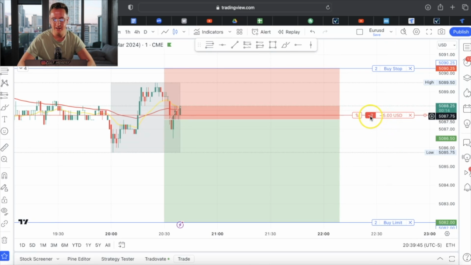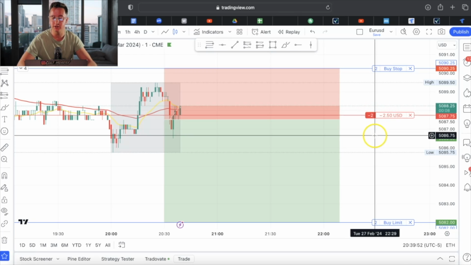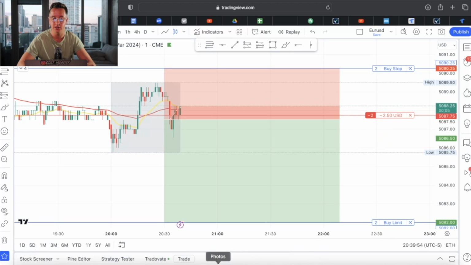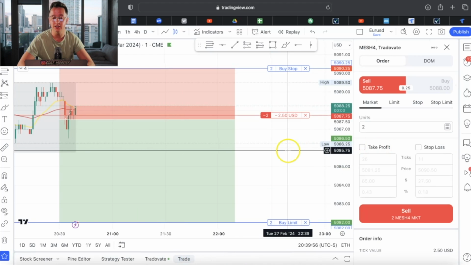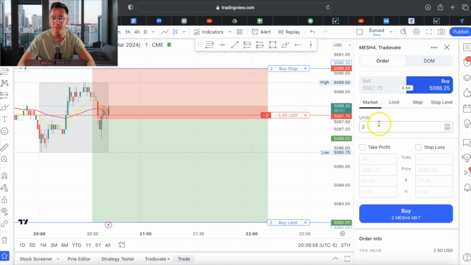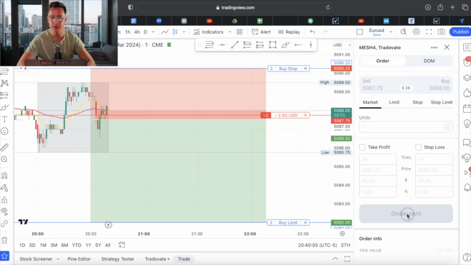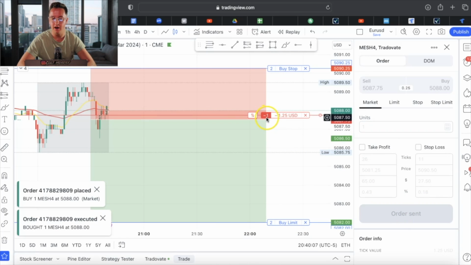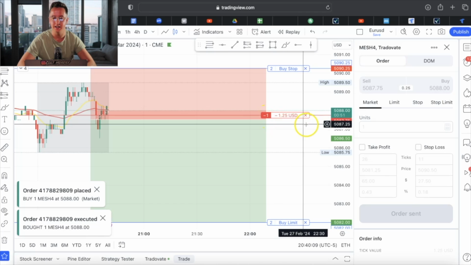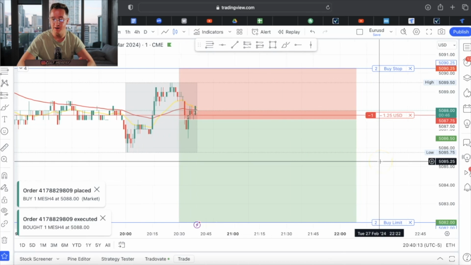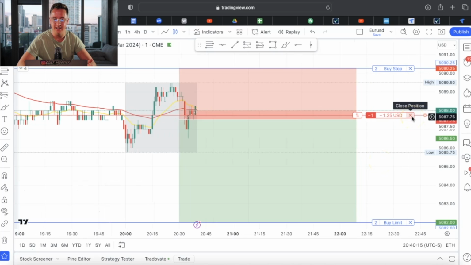So let's say that this trade's in profit and I'm like, do you know what? I want to close 50% of my position. I want to close a contract. So you're going to go right back to trade. Since we're in a sell, we're going to click buy and we're going to click 1 unit and watch what happens right here. I'm going to buy out of a unit. Boom. So now I have 1 unit left right here. And then if I want to just close the position, I'm like, do you know what? I'm done with this trade. I'll exit out right here.